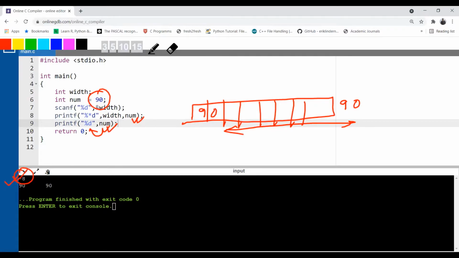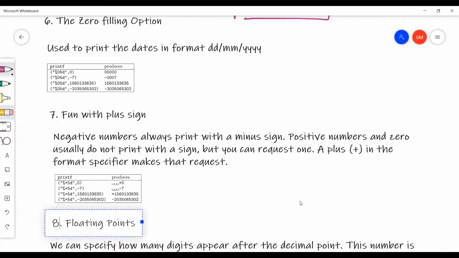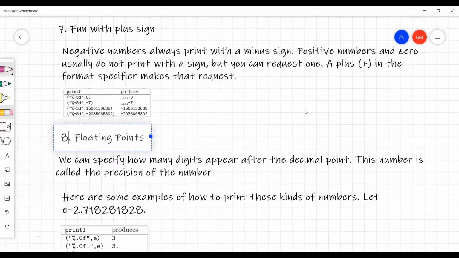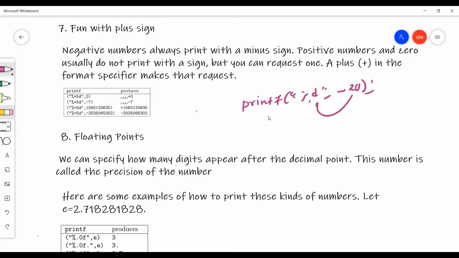Okay. Let's see what is left in printf. We have covered this. Yeah, the plus sign is also going to be considered. See how to print a plus sign. So we can print the negative number. Absolutely correct. Because simply if we write printf %d and write -20, it will print -20.